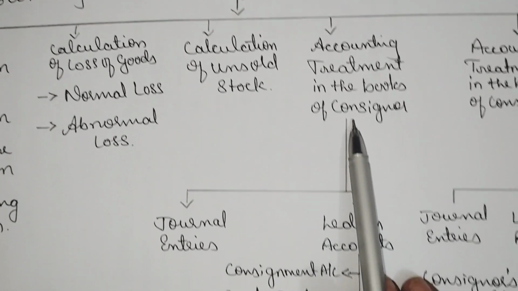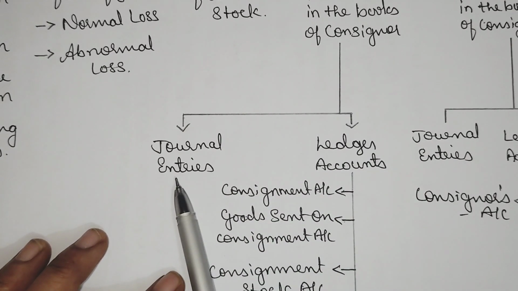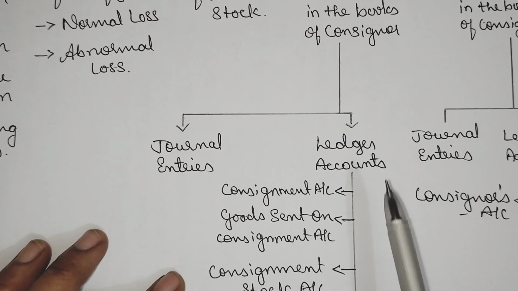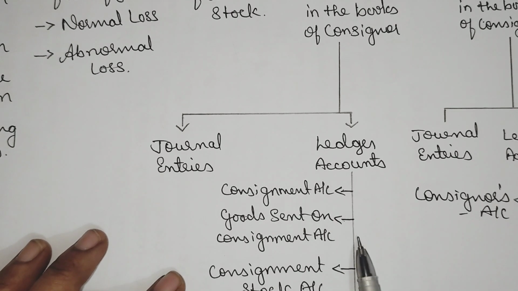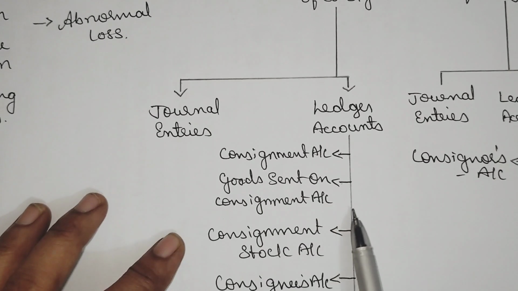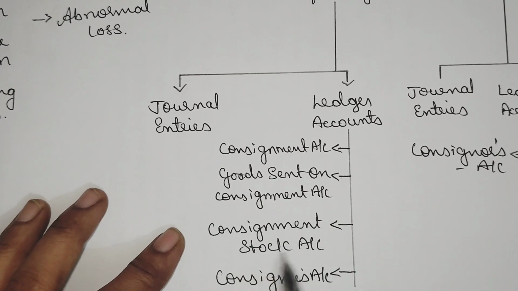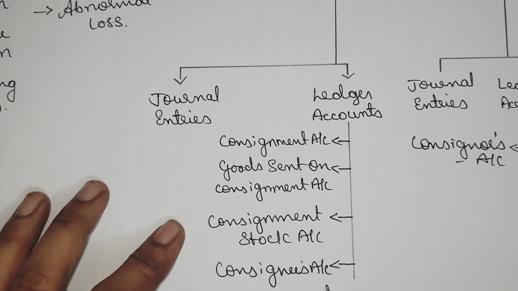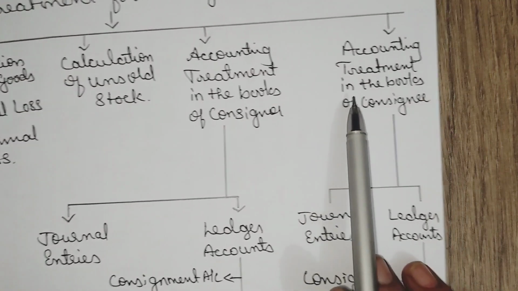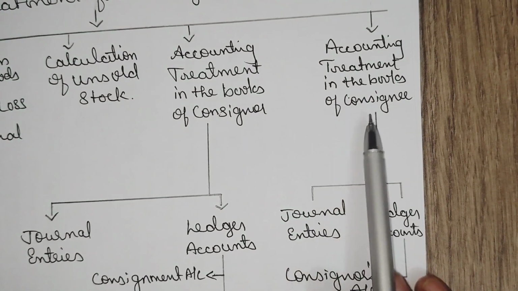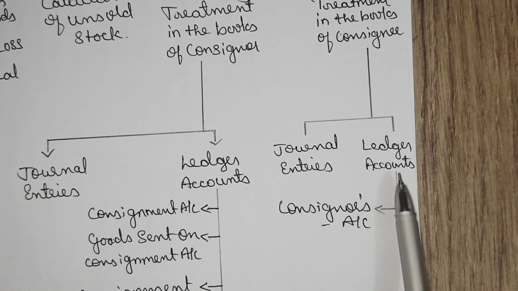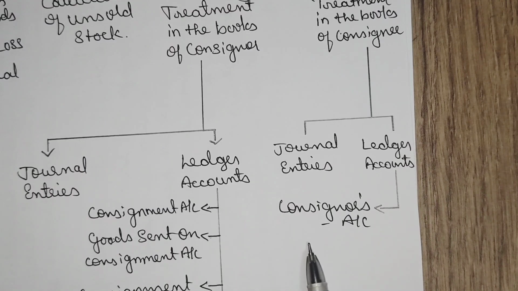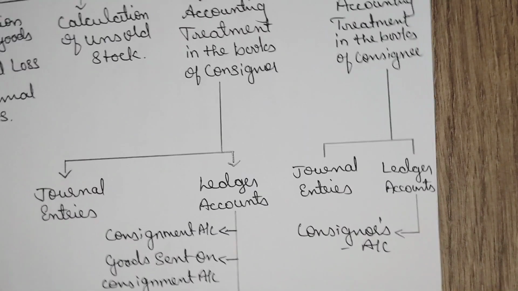Accounting treatment in the books of consigner: journal entries will be there. Totally four ledger accounts will be prepared in the books of consigner, that is consignment account, goods sent on consignment account, consignment stock account, consignee's account. Accounting treatment in the books of consignee: journal entries, ledger accounts, only consigner account is prepared.